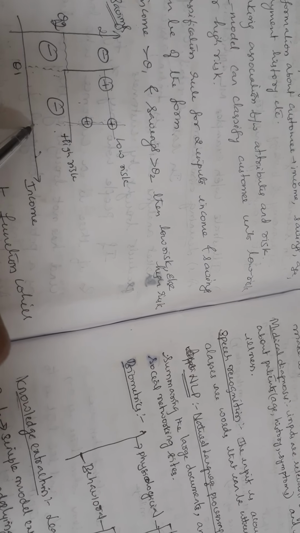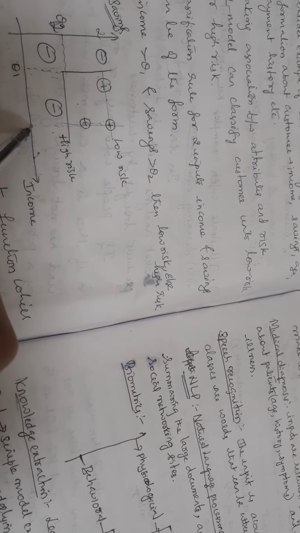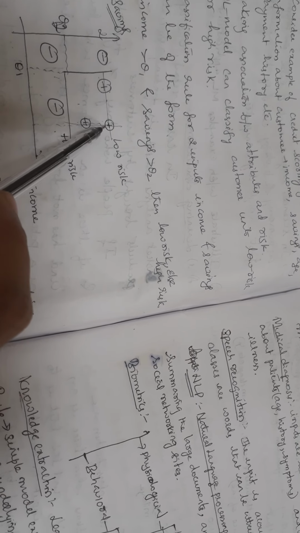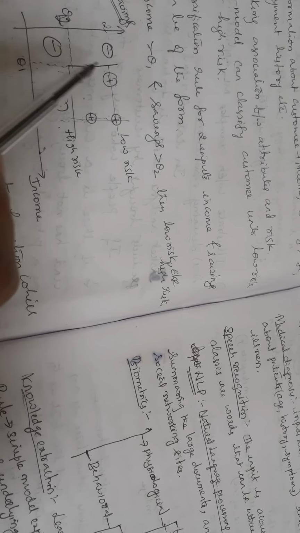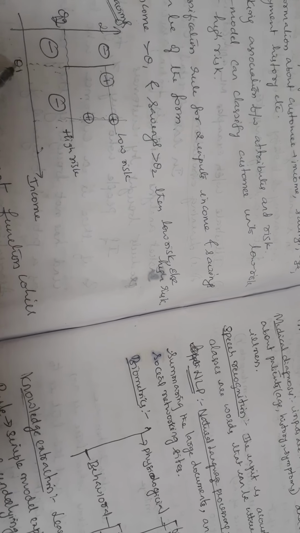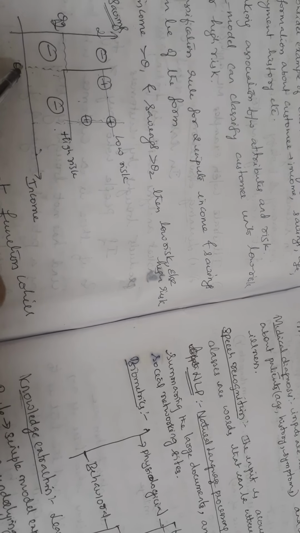And suppose here income may be around 80,000 and savings may be 2 lakhs, here you will get the value. Similarly you will get other values. All these values above this marking, income greater than 50,000 and savings greater than 1 lakh, are low risk customers. Others are high risk customers. We are classifying, bifurcating the two categories, which are low risk and which are high risk.